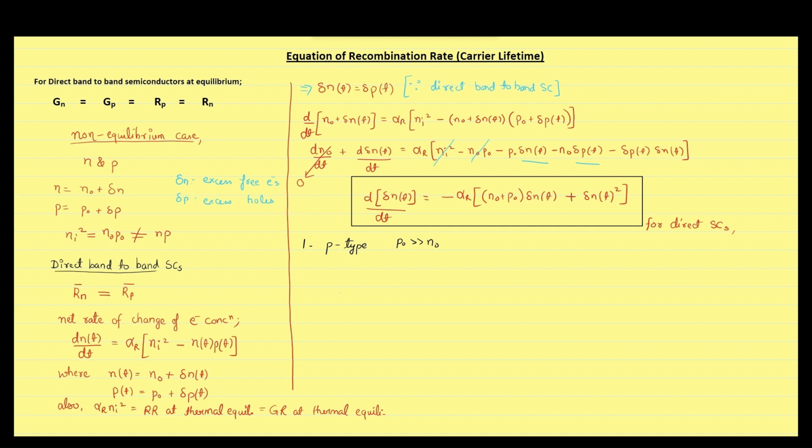This particular assumption is referred to as low level injection, where the excess carrier concentration is significantly smaller than thermal equilibrium majority carrier concentration. Similarly, in the case of high level injection, the excess carriers become comparable to or greater than thermal equilibrium majority carrier concentration. After putting the assumptions, we will get